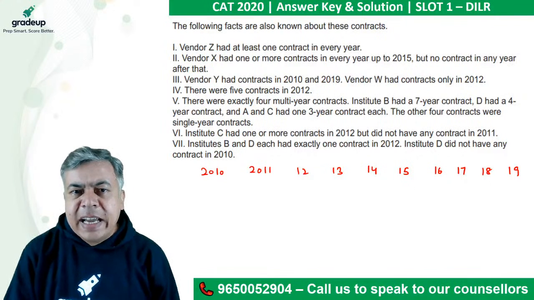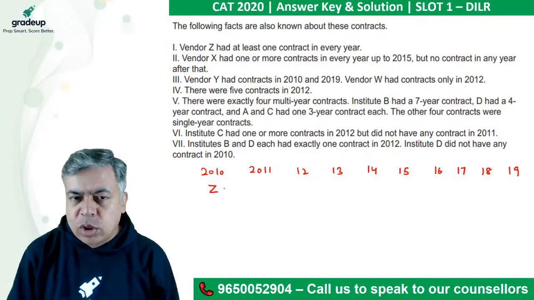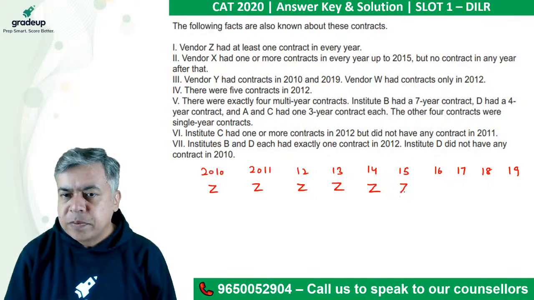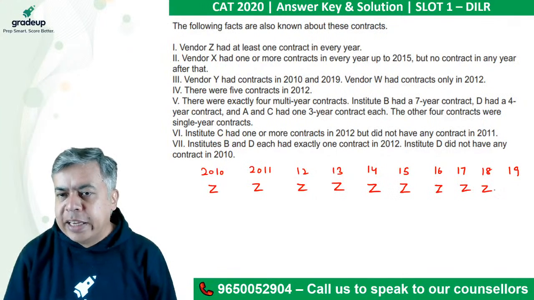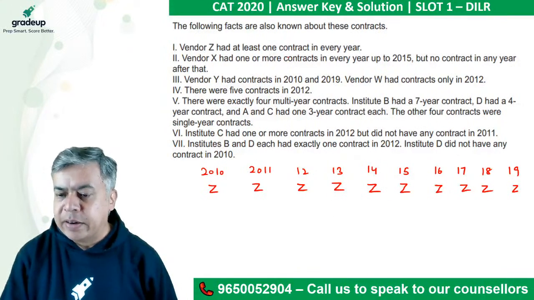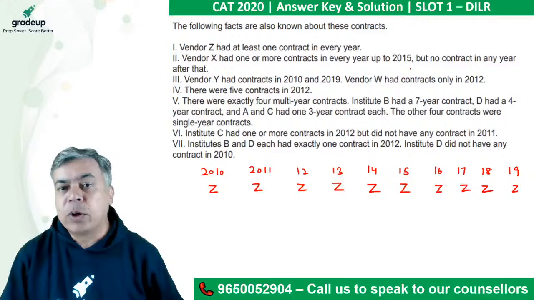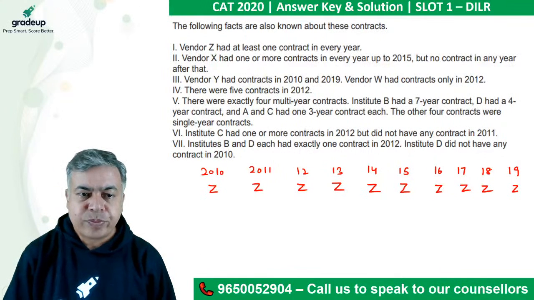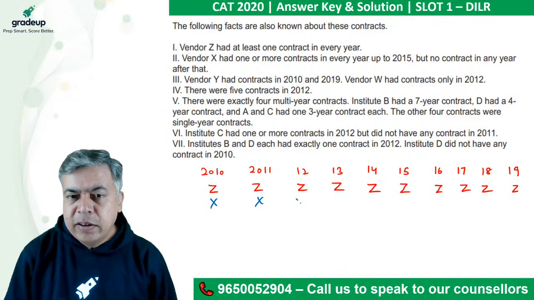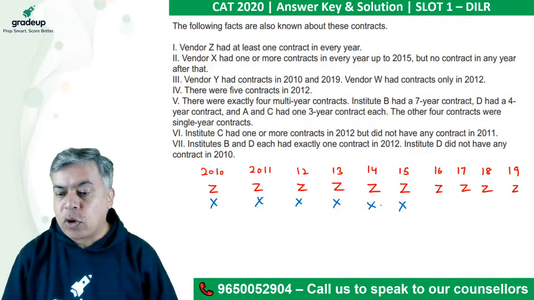Now he's saying vendor Z had at least one contract in every year. So Z is there throughout, all the years. There may be multiple contracts, but at least one contract every year. Now vendor X had one or more contracts in every year up to 2015. So X is there till 2015, and it can have one or more contracts.